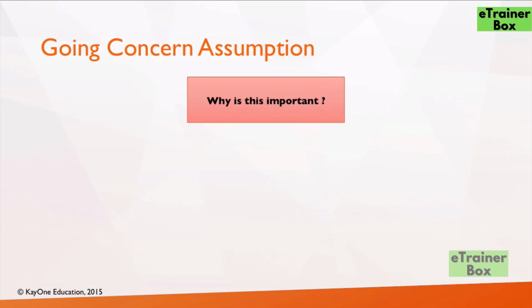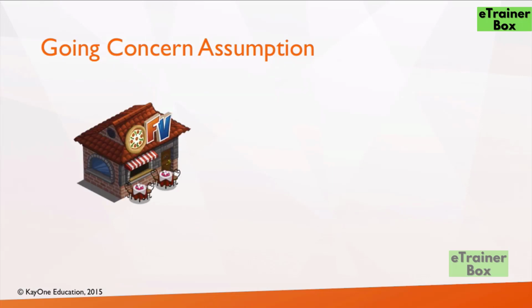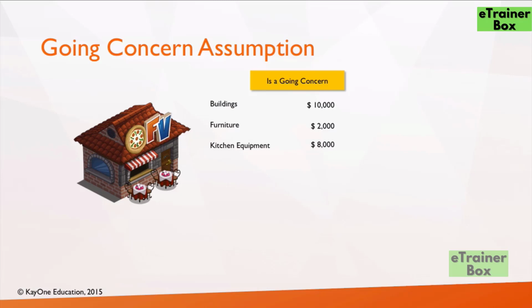Why is going concern important? Let us look at an example. Let's take an example of a small pizza shop. It has assets in the form of building, furniture and kitchen equipment worth $10,000, $2,000 and $8,000 respectively. So under normal conditions, under the going concern assumption, the assets or the things that the business owns is $20,000.